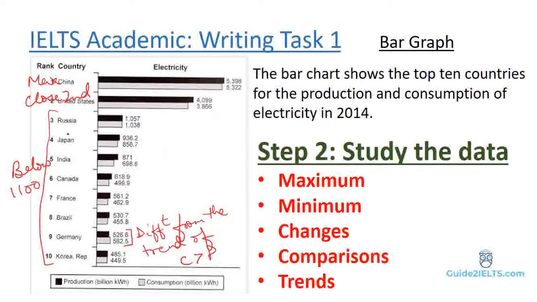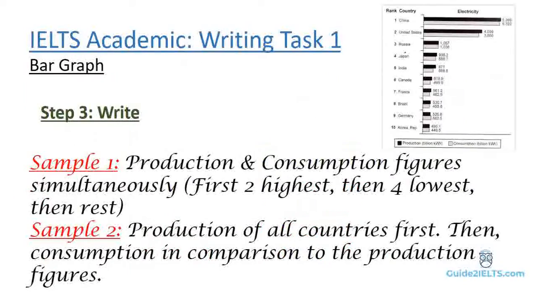Except for China and United States, we can actually club all the other countries as having the production and consumption at 1100 or below. We'll be writing two sample answers for the same graph in this video. The first sample answer will focus on production and consumption side by side. We'll write about the countries with maximum production and consumption first. After that, we'll write about the 4 countries with lowest production and consumption. Finally, the 2 countries in the middle will be mentioned.